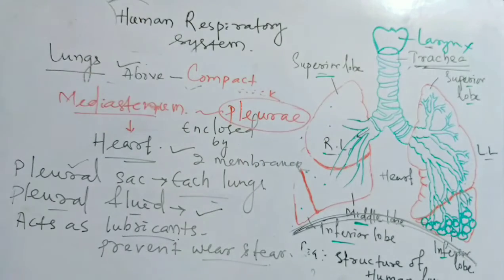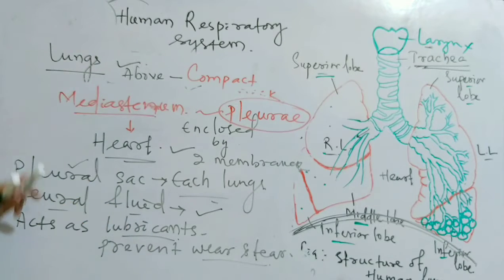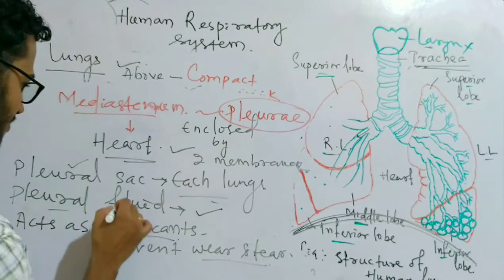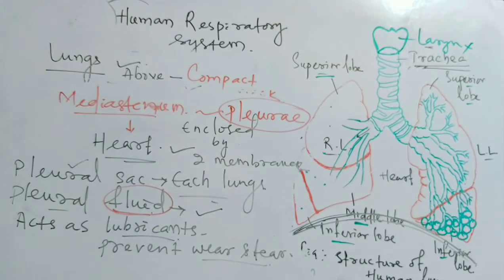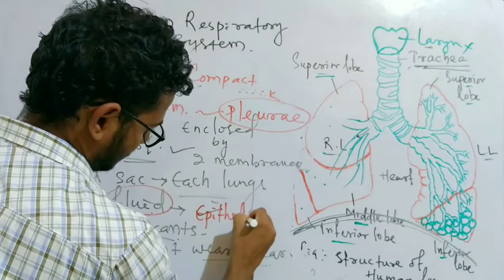These two layers form a cavity, the pleural cavity or pleural sac, where the pleural fluid is present. Remember, this fluid is secreted by the epithelial cells.